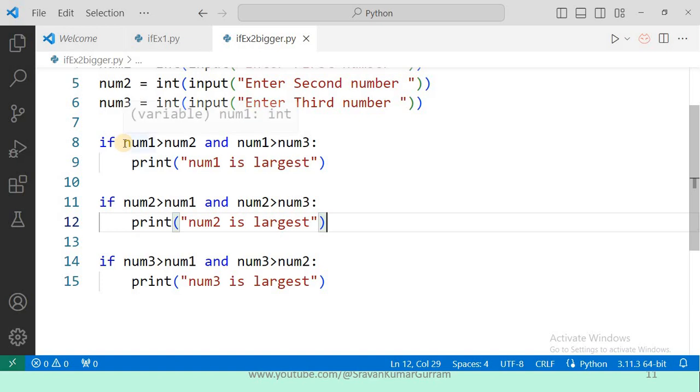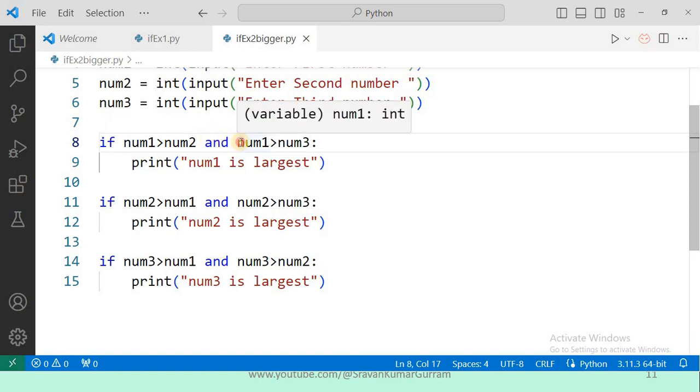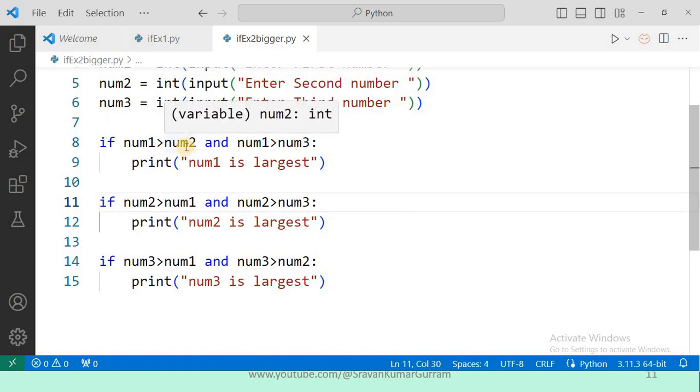If the condition is number 1 greater than number 2, and this is the logical AND operator, we covered already. Number 1 greater than number 3. Observe this eighth statement, number 1 greater than number 2 and number 1 greater than number 3. In this case, we can say that number 1 is the greatest of 3 numbers.